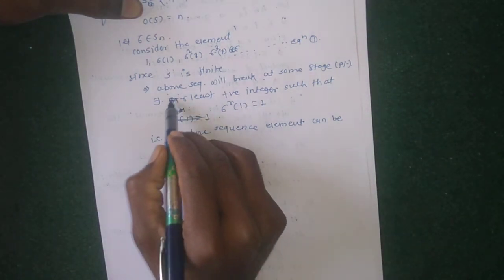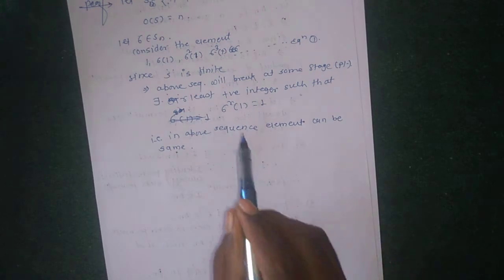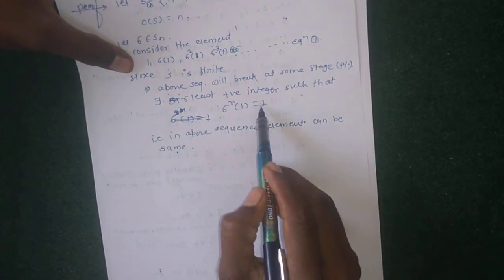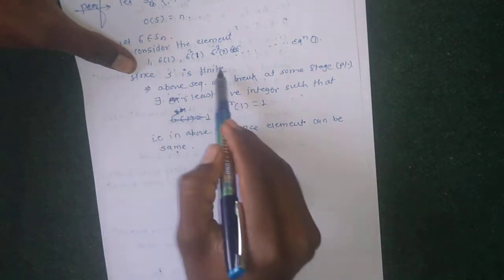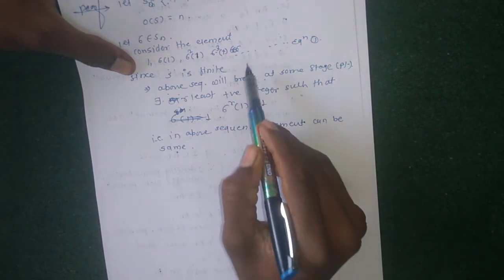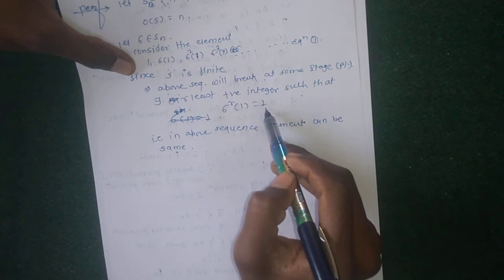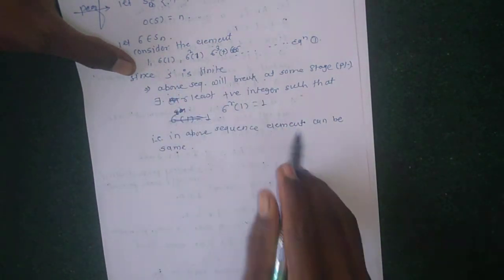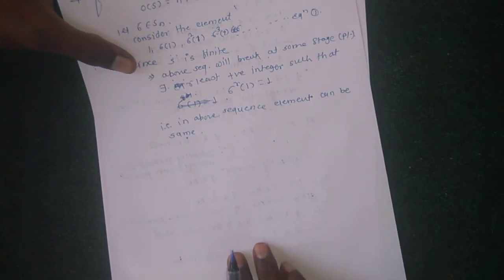So we choose one point, suppose that r is the least positive integer such that this sequence continues from the first point. Okay, that means at that point sigma r raised to 1 again has value 1, meaning this chain is repeated again. So our sequence can be the same at some point. Okay, so choosing this point.